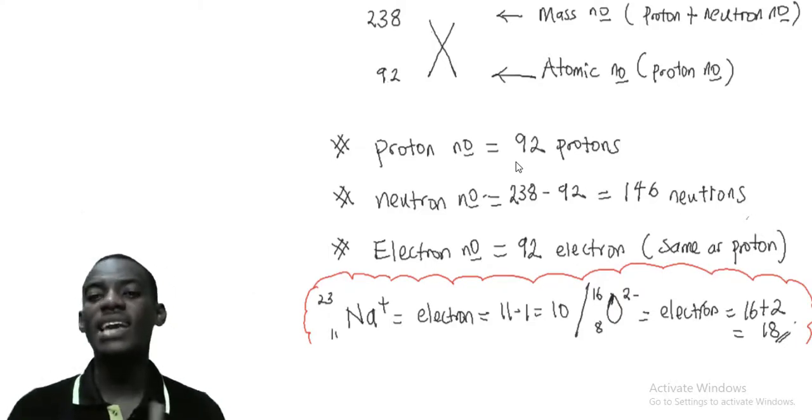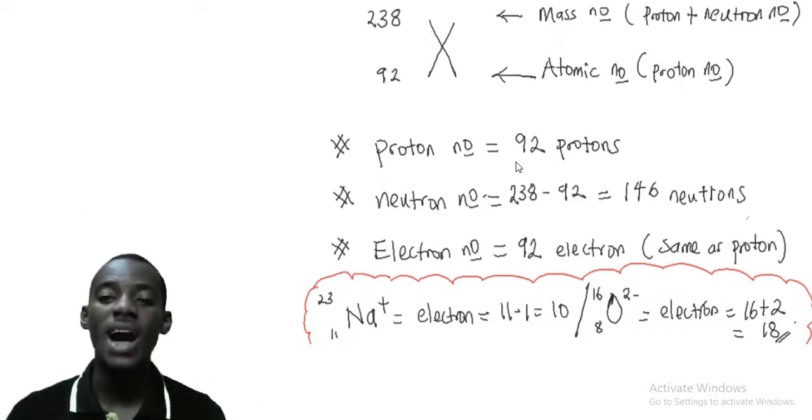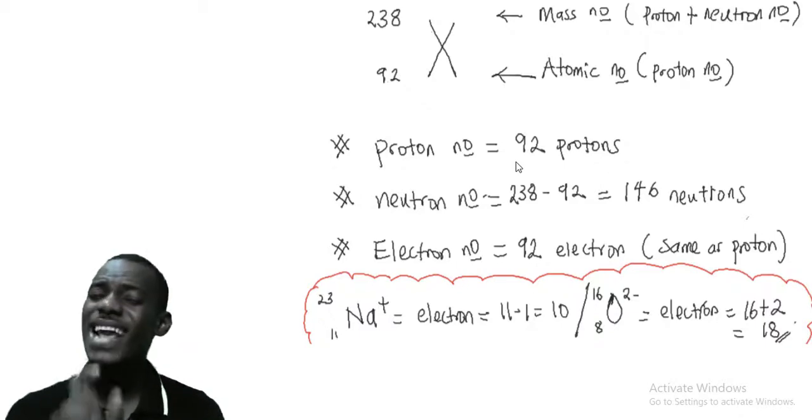Good. So now you can give the proton number from the number below, and the mass number from subtracting the one above and the one below. The electron number is the same thing as the proton number, the one below, but there is an exception.